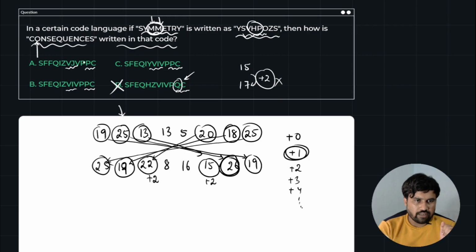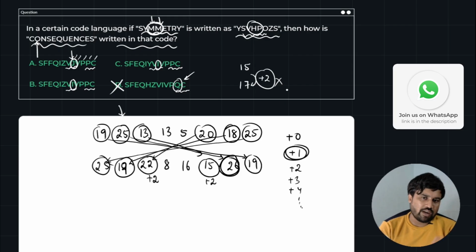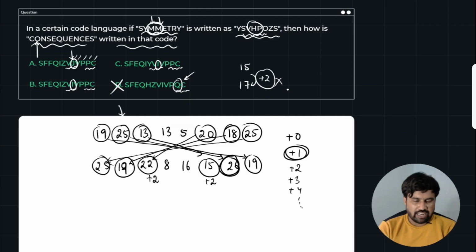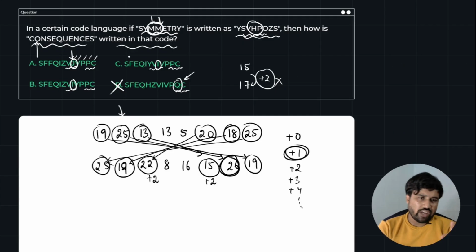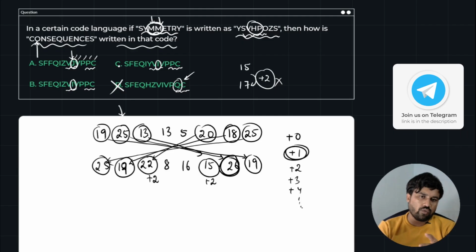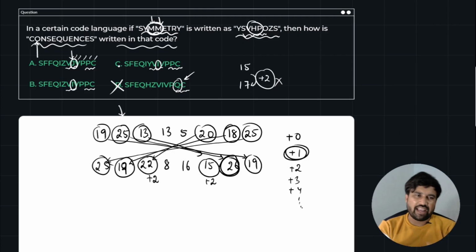So just look here. 1, 2, 3, 4, 5. So this is the fifth element, right? I is the fifth element here, and here also I is the fifth element. So the fifth element needs to be increased by +4. Why? Because the first element by 0, second element by 1, third element by 2, sorry, fourth element by 3. So when we are increasing the position, we need to add -1.